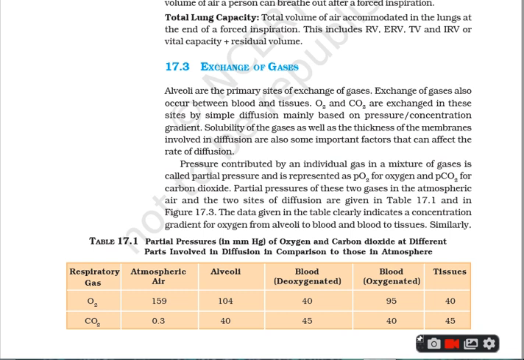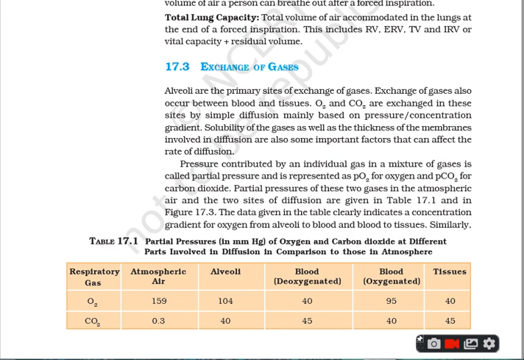Thus, as I already discussed, every gas has its own pressure termed as partial pressure. The partial pressure in mm of Hg of O2 and CO2 at different parts involved in the diffusion are listed already. I explained it to you from the table 17.1.